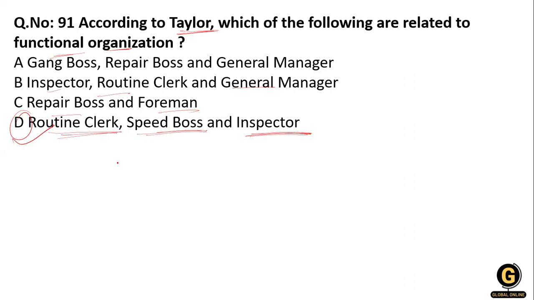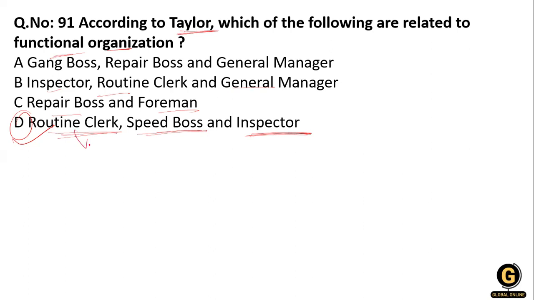So what are the functions of the foremanship? They have the instruction card clerk, the routine clerk, and the time and cost clerk. The instruction card clerk gives the instruction to the worker regarding their work. Routine means his role was to maintain the routine production.